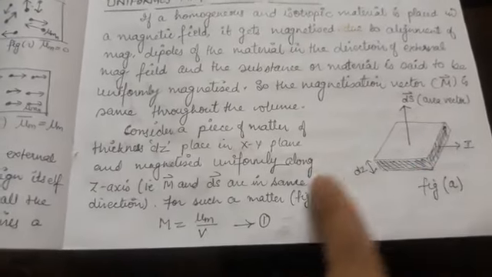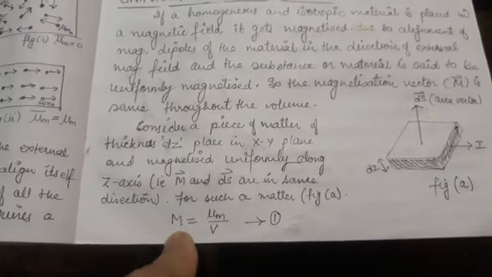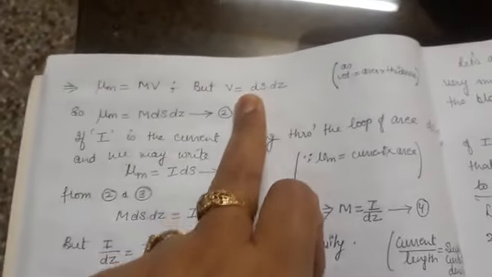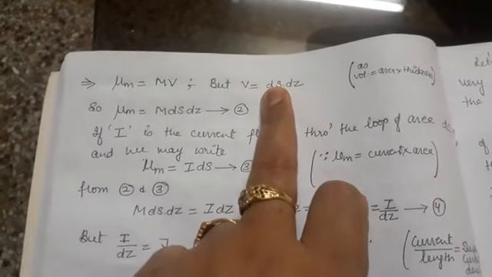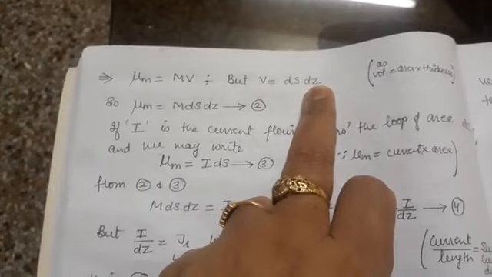So I can write for such a material M is equal to mu M upon V. On cross multiplying, you will get mu M is equal to M into V. But I know volume is always equal to length into area, or thickness into area. My area is dS and thickness is dz.